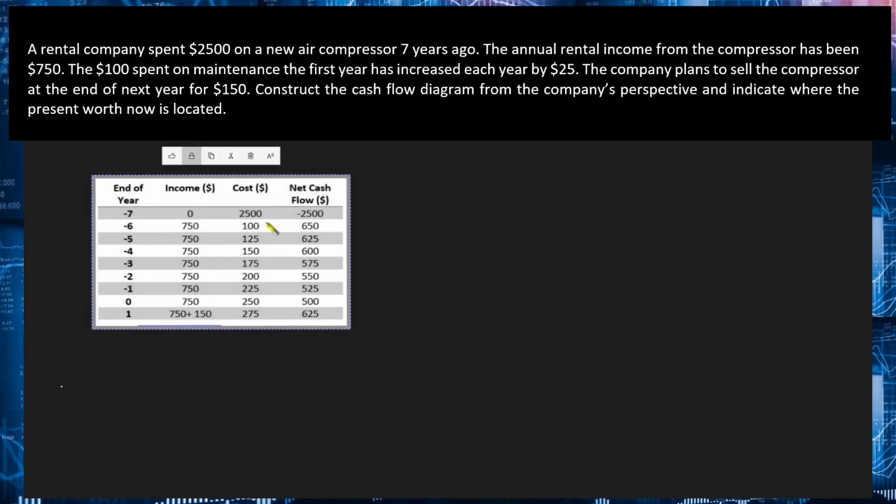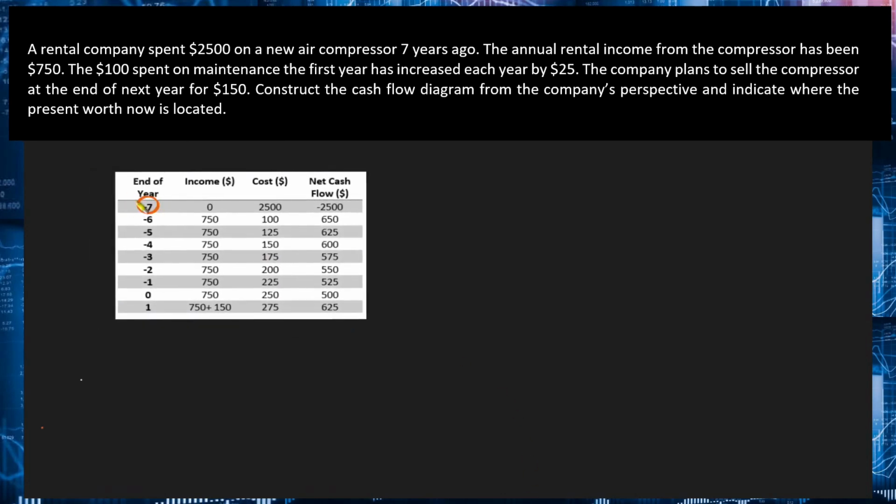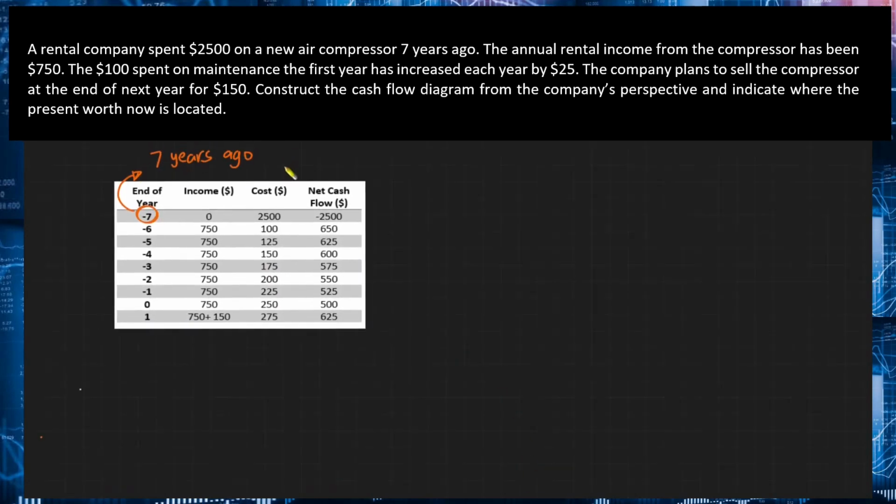Now, here, as you can see, yung negative 7 natin, this is 7 years ago. So, ito yung first cash flow natin, no? So, yung rental company spent $2,500 on buying a new air compressor. Again, 7 years ago. Kaya negative 7 dito. So, yung cost natin, that will be $2,500.